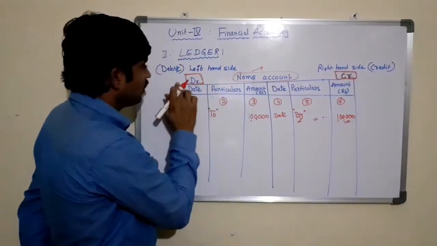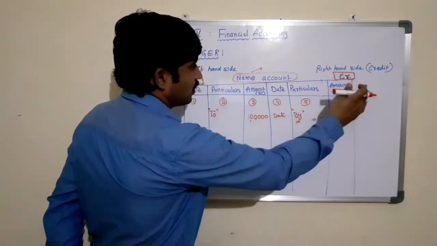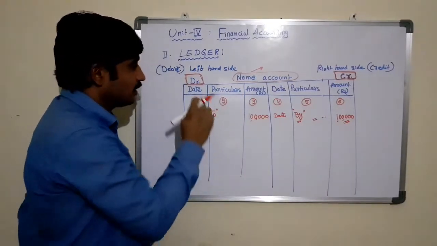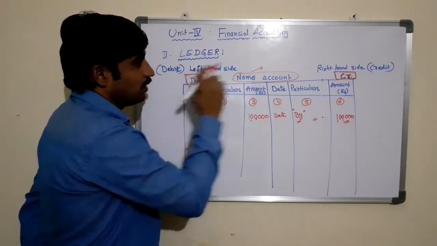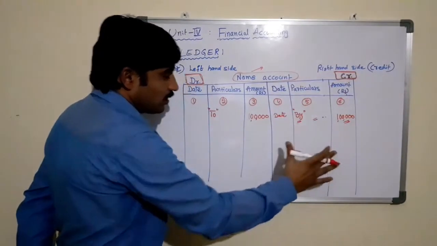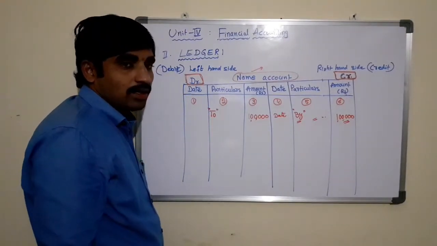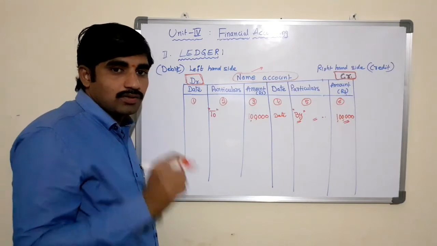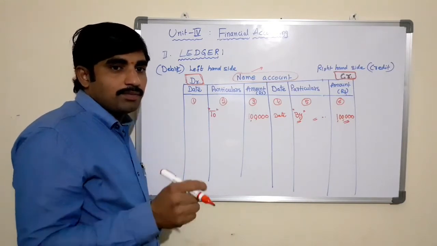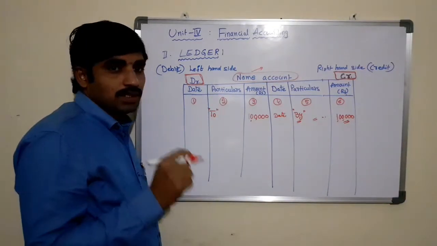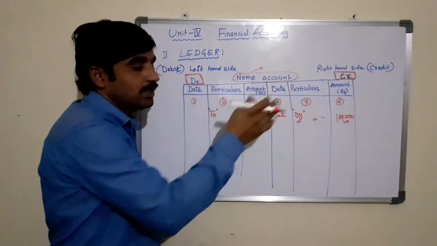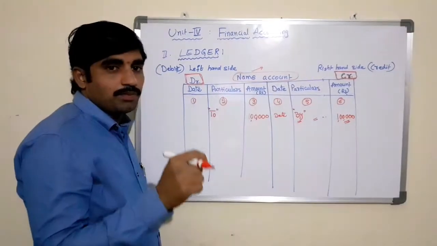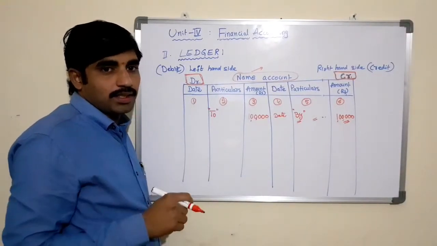Without these words debit and credit, we cannot say that this is an account. The difference between the statement and the account is that a statement does not have debit and credit columns; it is not divided into debit and credit.